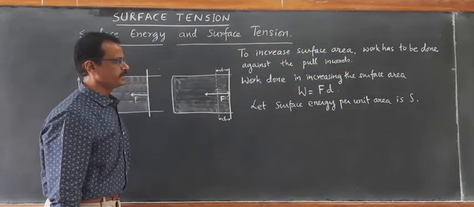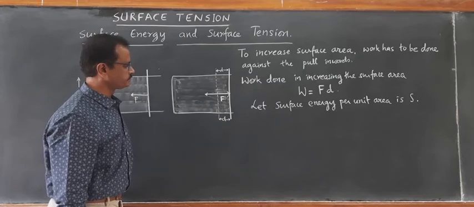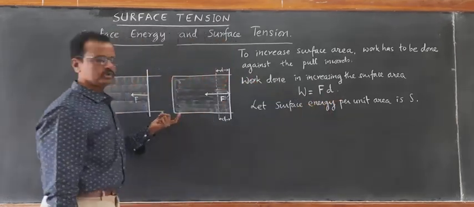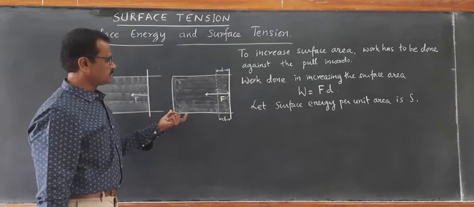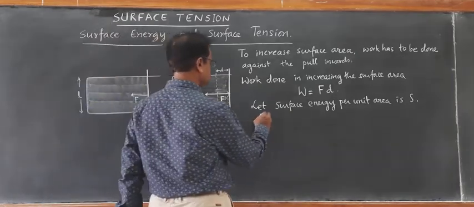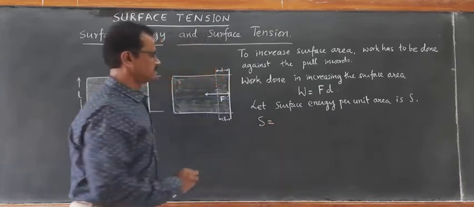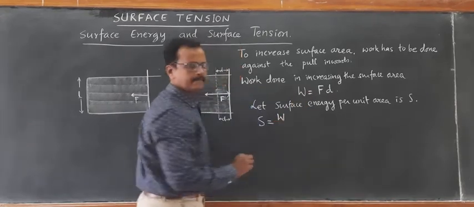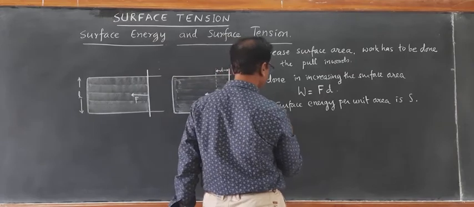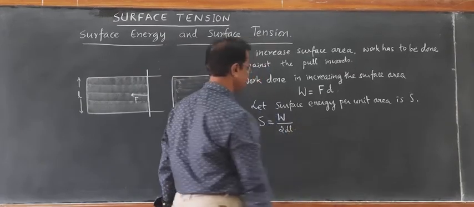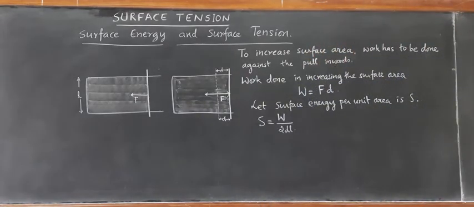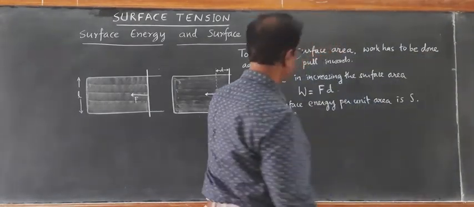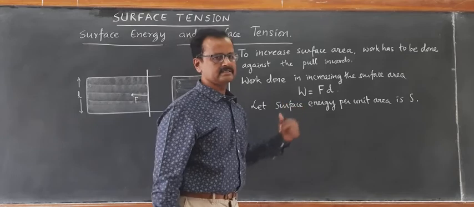So this surface energy per unit area can now be written as, since there are two surfaces, surface energy per unit area S is equal to, if we take the same W as energy, then it is equal to W divided by 2dl, where 2dl gives us the correction here.